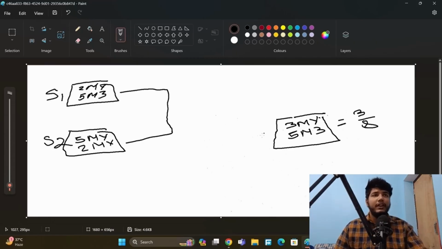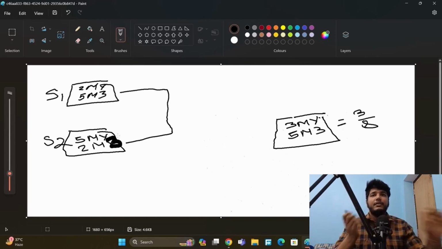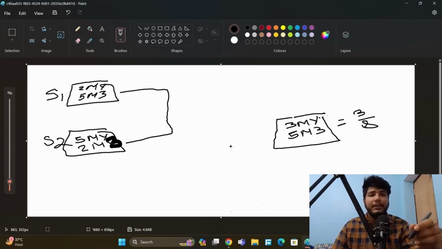Okay. So another example of it will be this. Here we have 2 showrooms, showroom 1 and showroom 2. Showroom 1 has 2 Model Y and 5 Model 3, and showroom 2 has 5 Model Y and 2 Model 3, sorry, Model 3. So what is the probability of you buying Model Y from any of the showrooms?